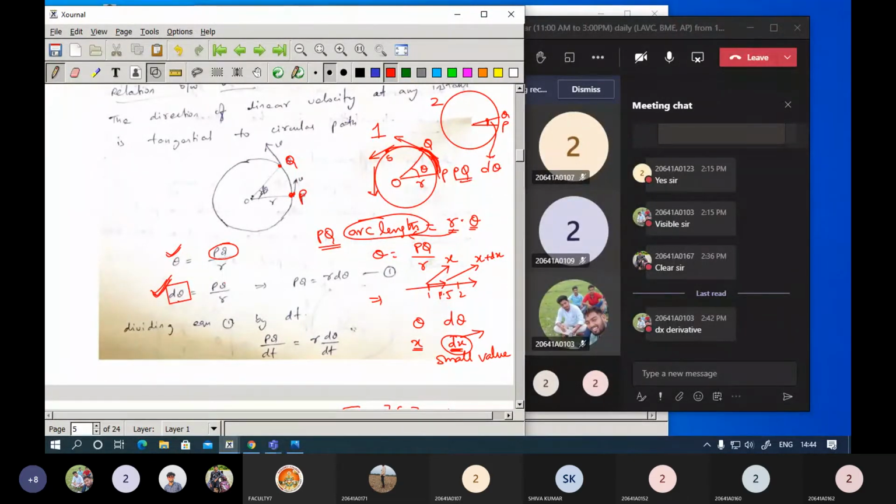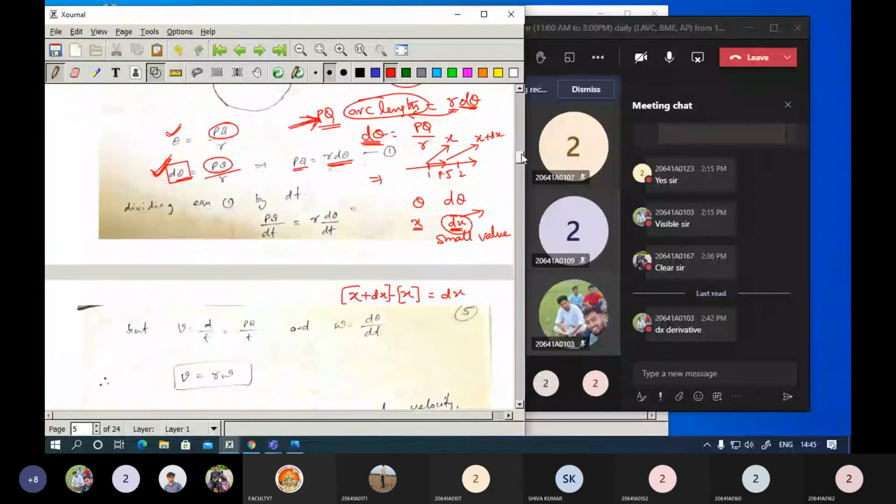Now how did you get the value of d theta? By this particular concept, you are going to take the arc length. Arc length can be given as r into d theta if you are considering only small angular displacement. So if you want to replace this, you replace this with d theta. We considered only a small angular displacement of d theta, so d theta equals the arc length by the radius. So the arc length can be given as r d theta. Now again come back here.